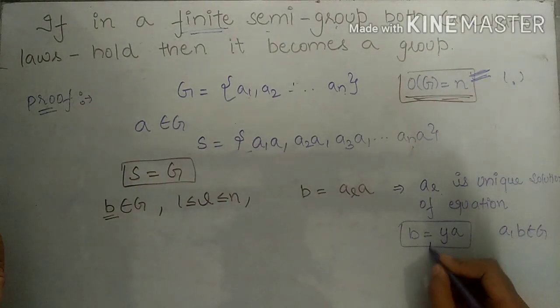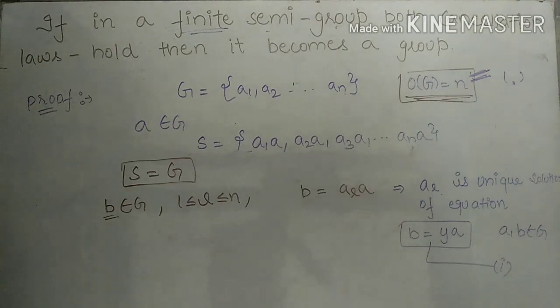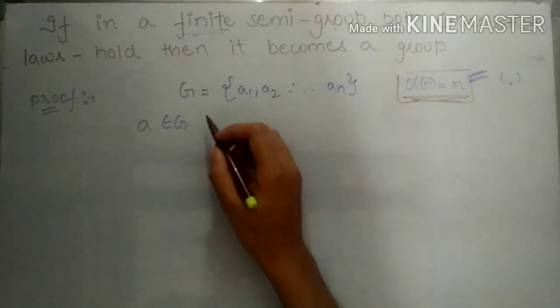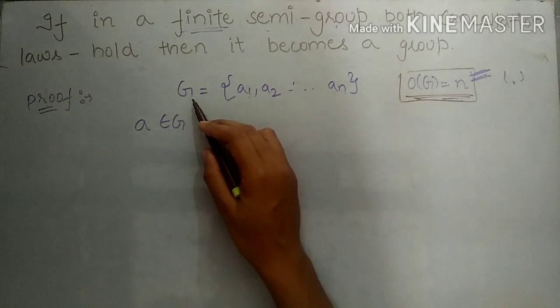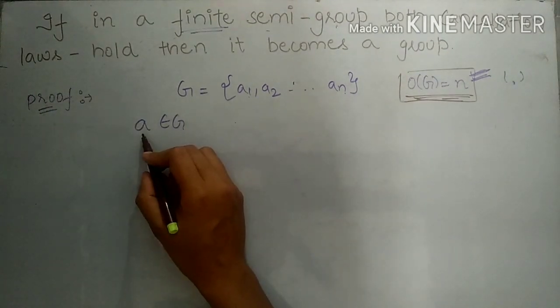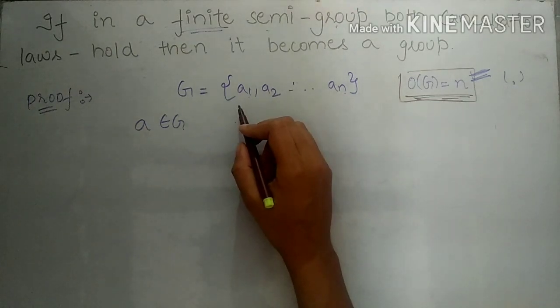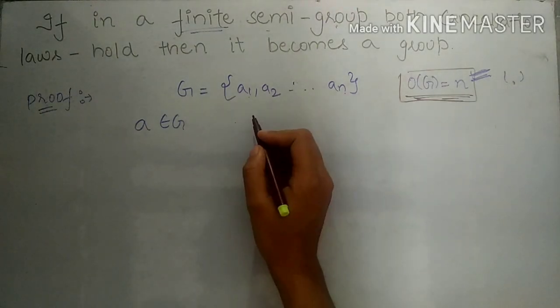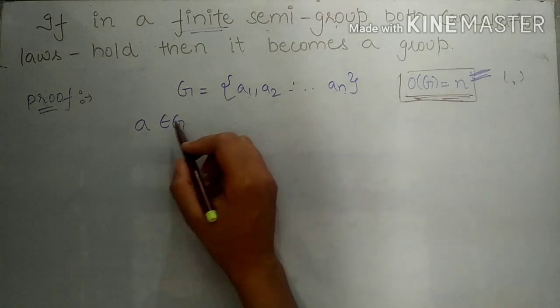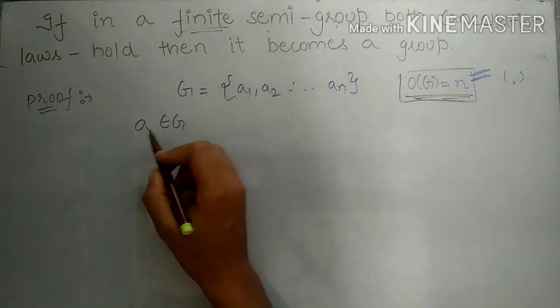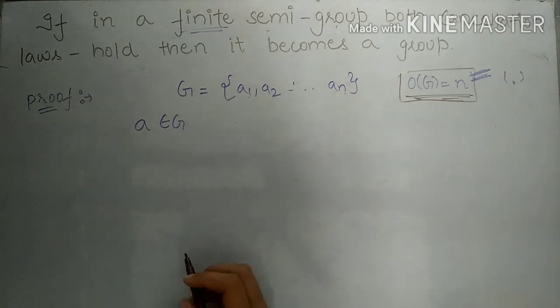Friends, consider this equation as the first equation. When we took the set S, we multiplied any element A from the set G with each of the elements from the right side. Now what will we do? We will multiply each element of G with A from the left side.